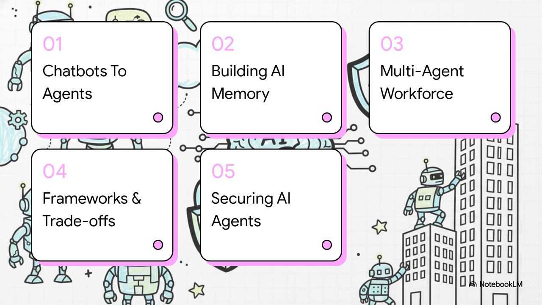So here's our roadmap for the explainer today. First, from chatbots to agents. Second, building the AI memory. Third, the multi-agent workforce. Fourth, frameworks and performance trade-offs. And finally, securing autonomous AI agents. Let's get right to it.